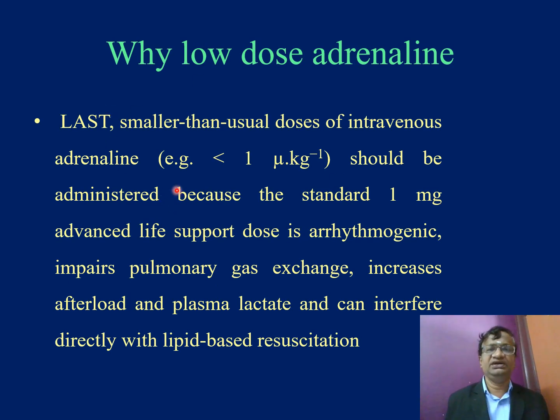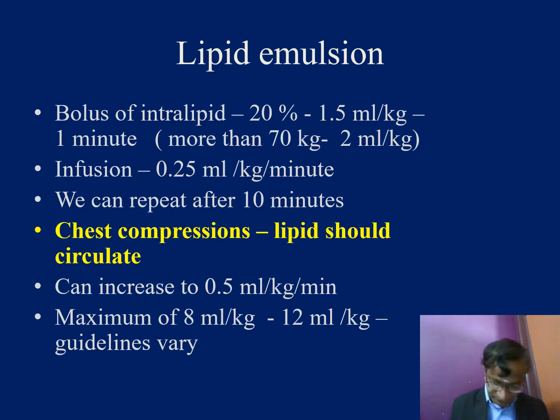Why low dose adrenaline? Because in LAST we use smaller than usual doses, because it may interfere with afterload, and it may interfere with lipid-based resuscitation, which we are going to come to now. Intralipid is available as 20%, 1.5 ml per kg over 1 minute; in a 70 kg patient, it is about 100 ml. Then you start an infusion of 0.25 ml per kg per minute. If the patient's hemodynamic stability has not come up, the BP has not come up from 70 to 96, then you start repeating after 10 minutes.